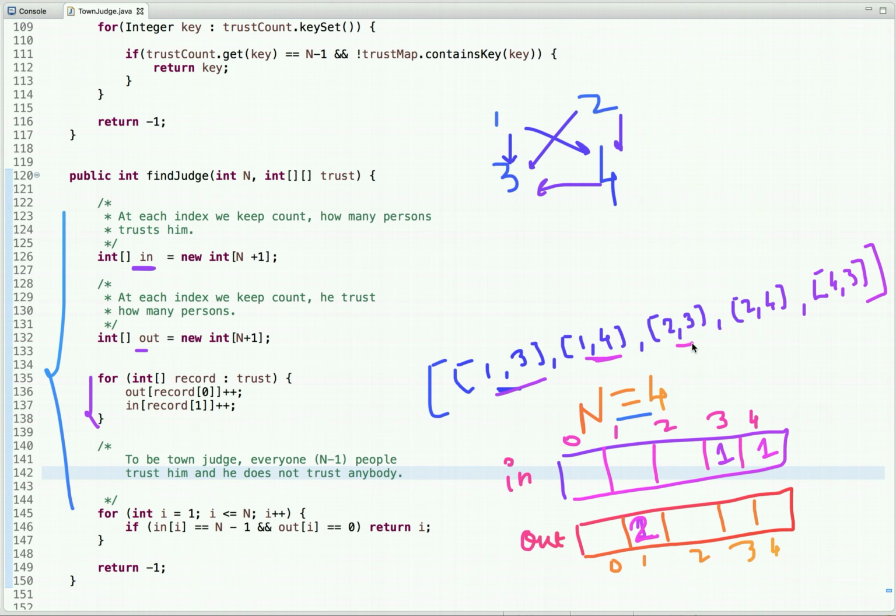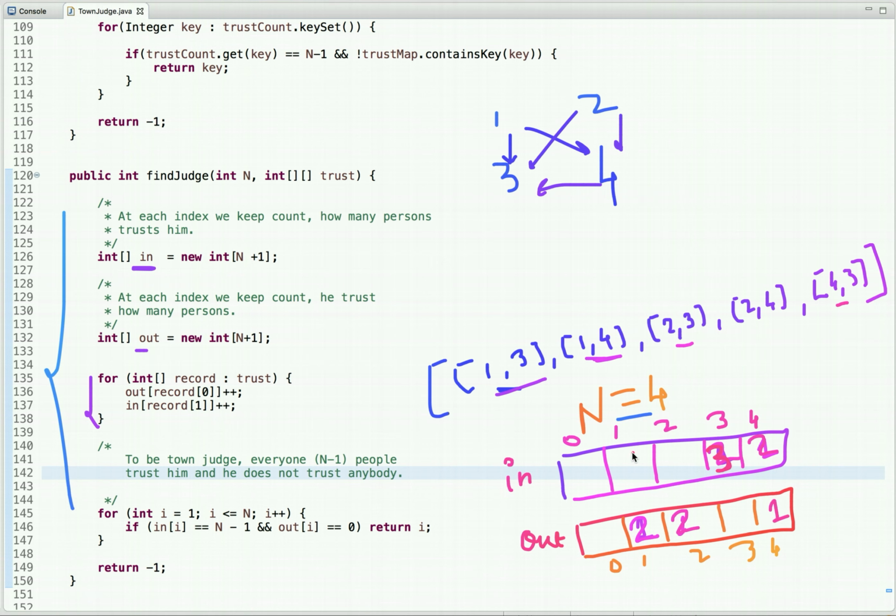This person trusts this person, so let's increment its count and also increment this count. Similarly, increment this count and also increment this count. And for this record, let's increment this count and this count.